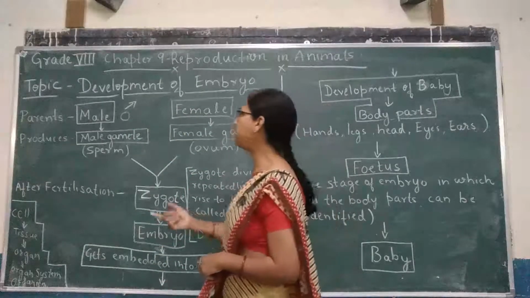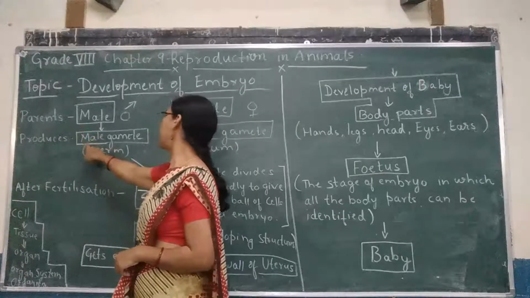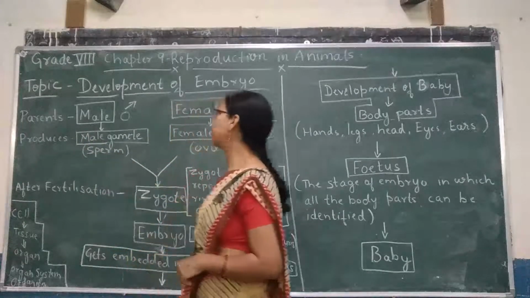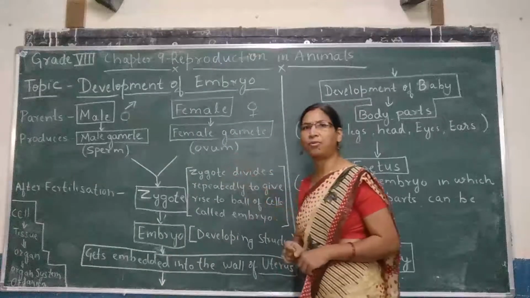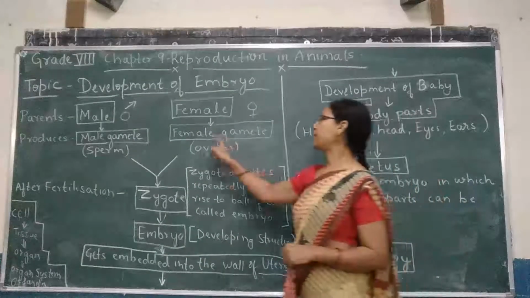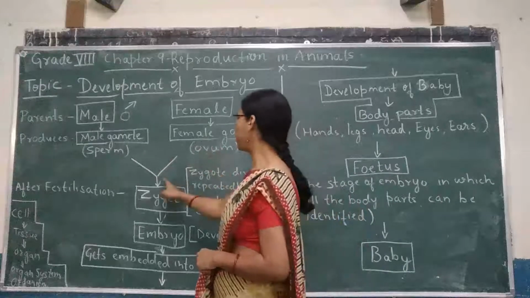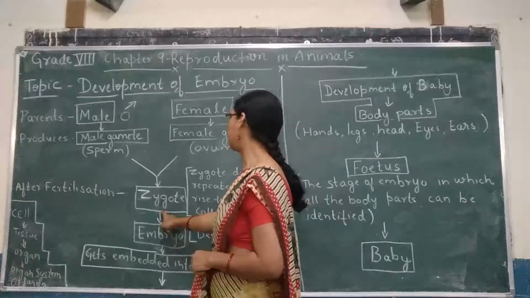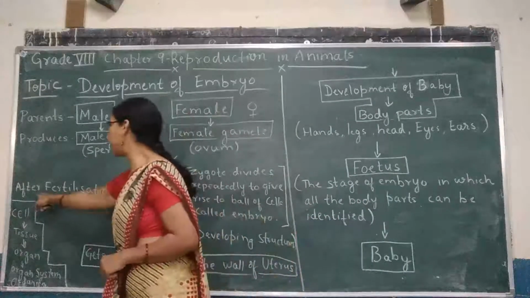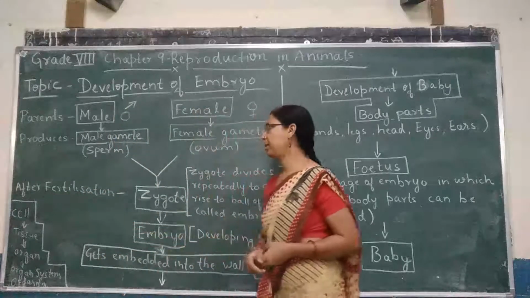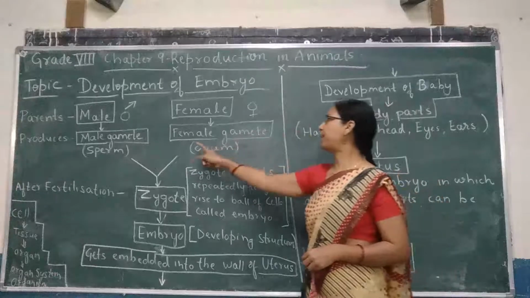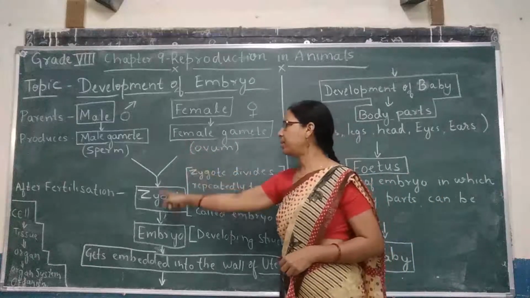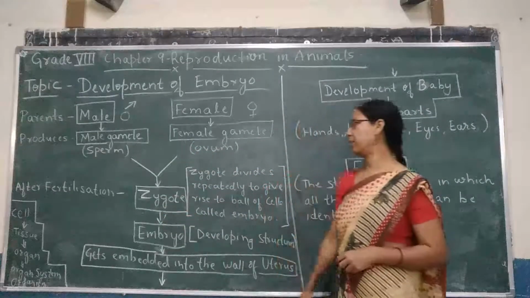So what happens? Male will produce male gamete which is called sperm. Female will produce female gamete which is called ovum. When sperm and ovum fuse together, it forms a zygote. So this happens after fertilization. Male gamete sperm combines with female gamete which is called ovum to form a zygote.